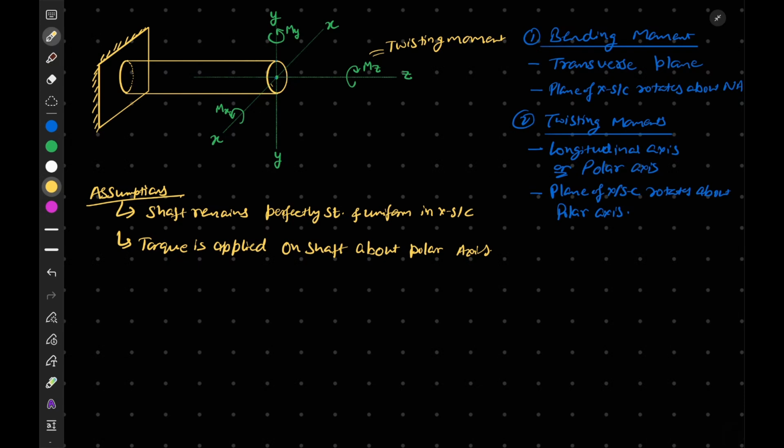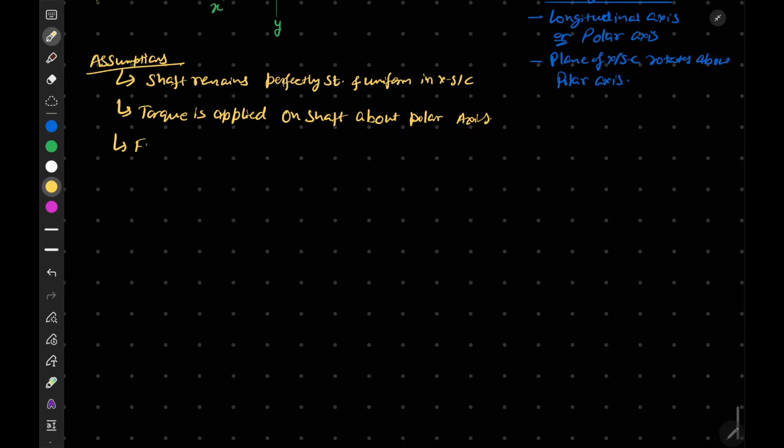Next point, for pure torsion, the cross section must be circular and prismatic.